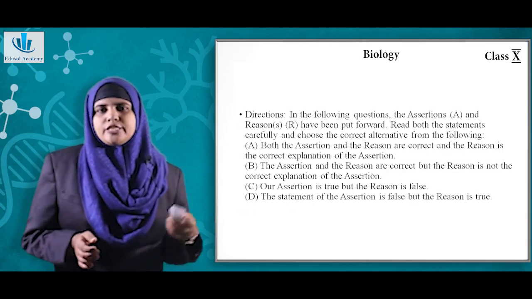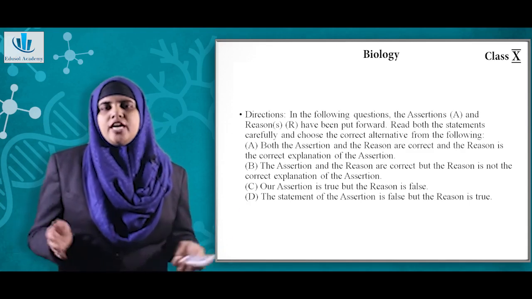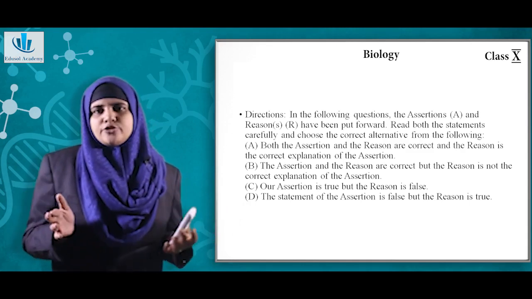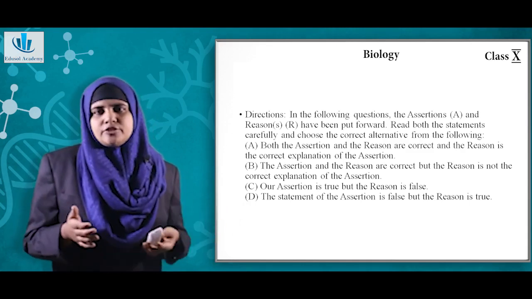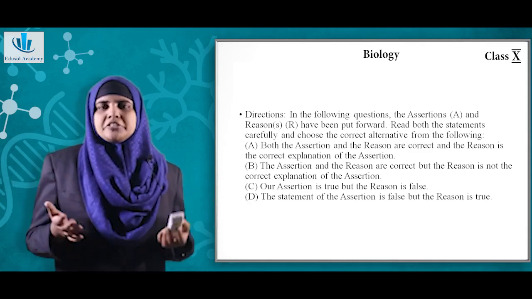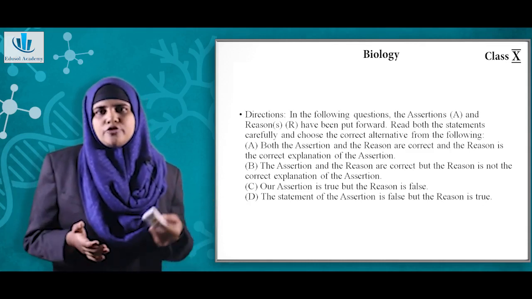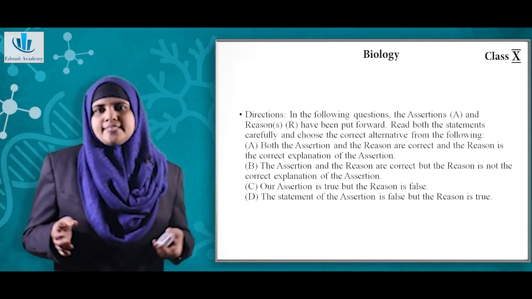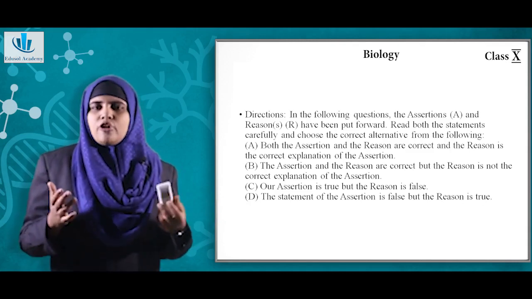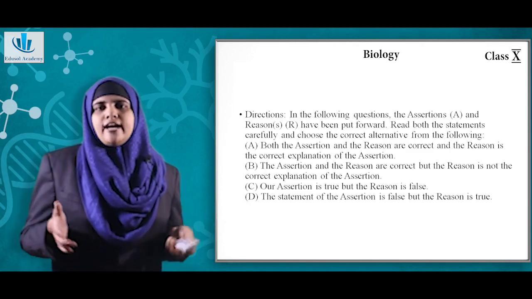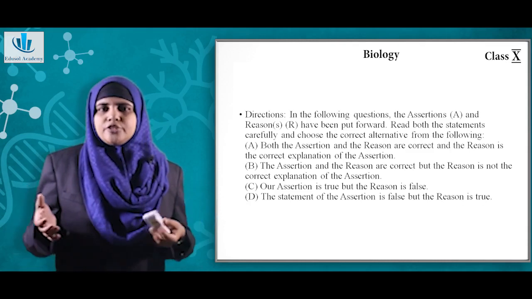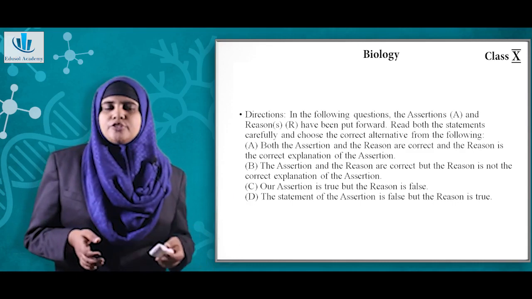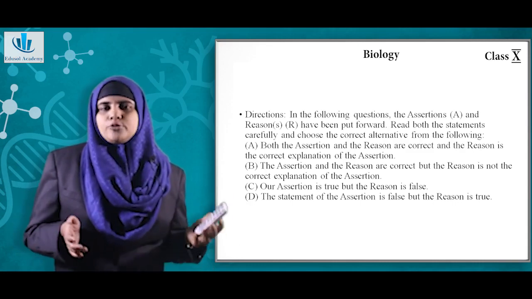Now coming to assertion reason type of questions, as always two statements will be given, that is statement A or the assertion statement, and the next statement is a reason statement. So if both assertion and reason are correct and reason is the correct explanation of assertion, then you will have the answer as A. But if both the statements, that is assertion and reason, are correct but reason is not the correct explanation for assertion, then the answer will be option B. Now if assertion is true but reason is false, then option will be C. If the statement of assertion is false and the reason is true, then the option will be D.